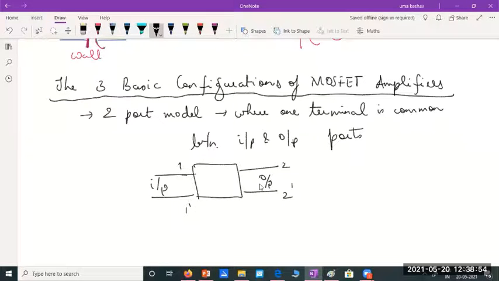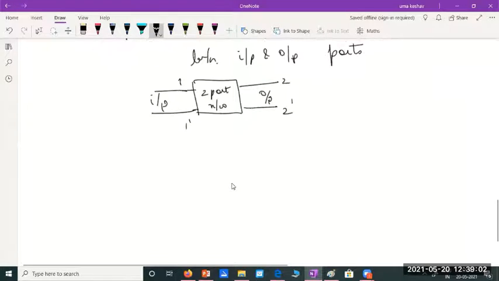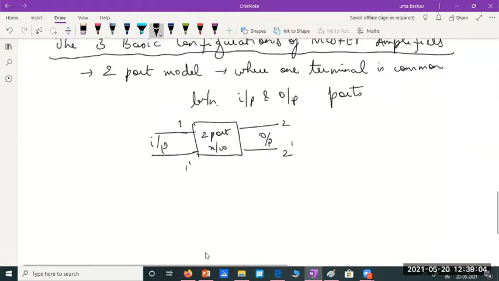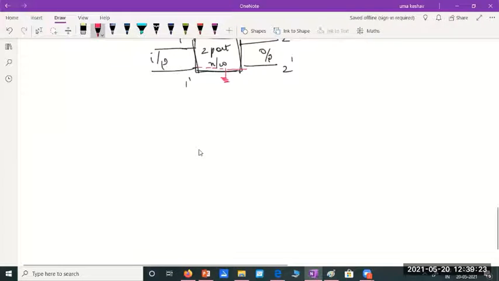So I need 4 terminals, but since we have only 3 terminal devices used, as transistors are generally 3 terminal devices, or even if MOSFET is a 4 terminal, we use only 3 terminals here. So we'll take one port as common. Usually we short this and we make that as the common port whenever we consider MOSFET amplifiers.